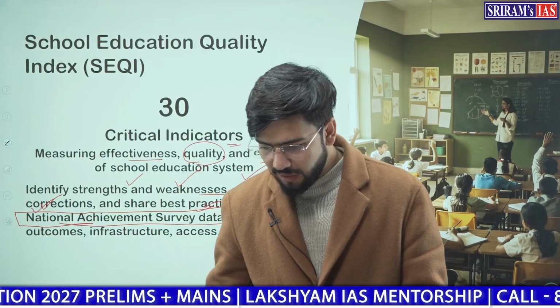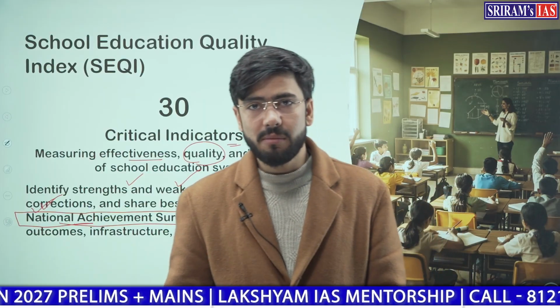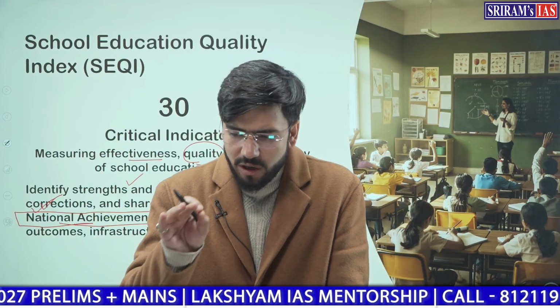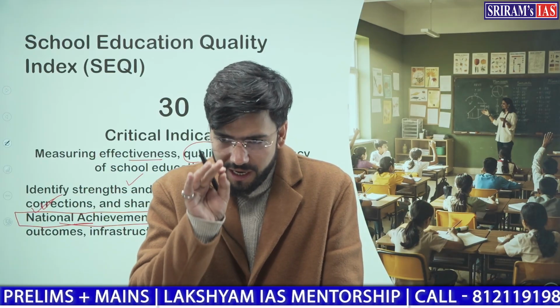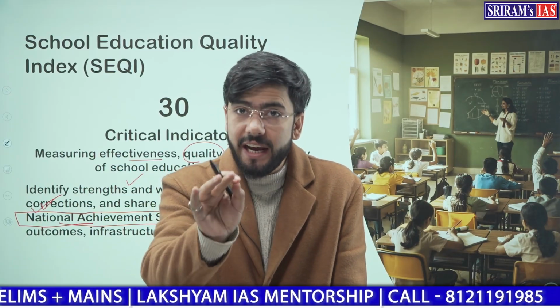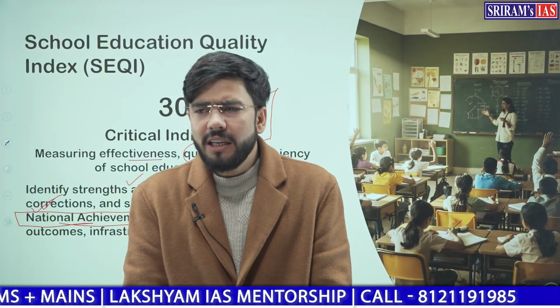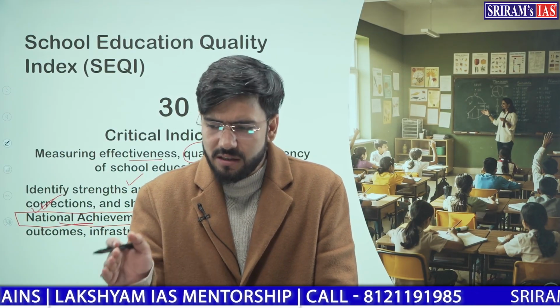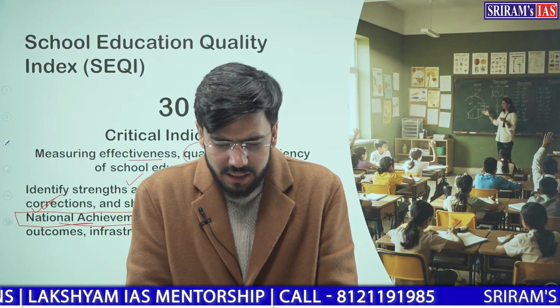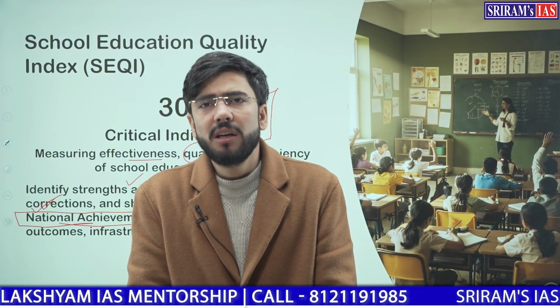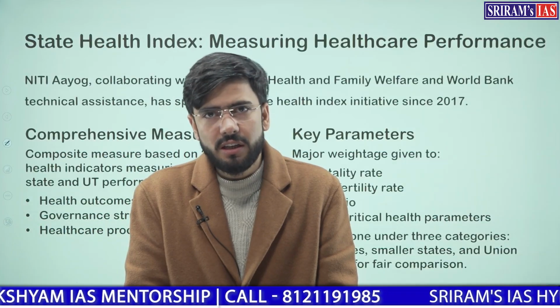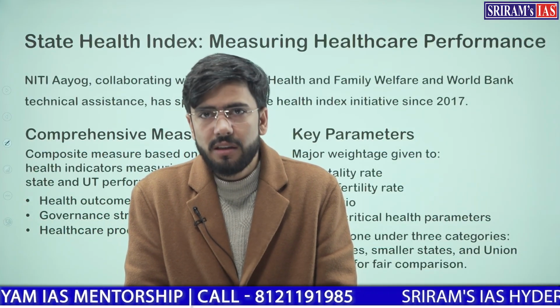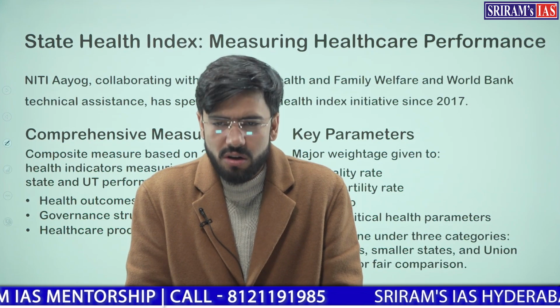Now, this survey per se discusses how everyone has their share in education or in the development or in the progress of education. Whether that is gender disparity or all of this, these 30 critical parameters talk about how states are actually progressing in terms of education. Clear? Next index is health index or state health index.